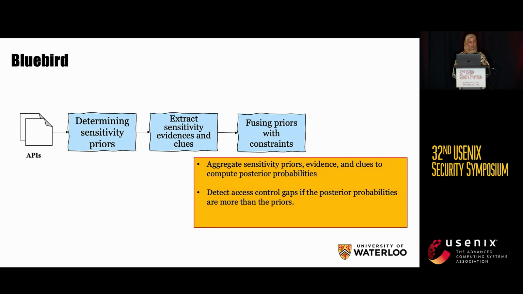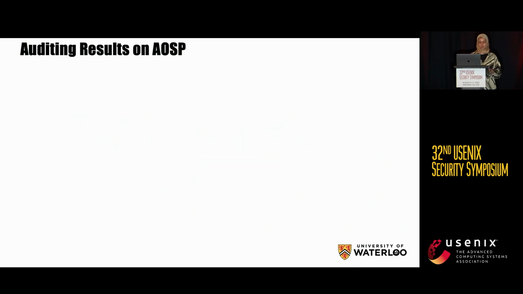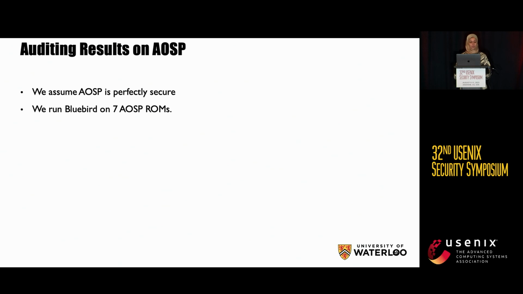All right, so finally, I'll talk about the evaluation results. We applied Bluebird on AOSP to evaluate its performance. We assume that AOSP is perfectly secure, and this assumption is in line with existing work. And we ran Bluebird on 7 AOSP ROMs. Bluebird reports no gaps for 88 to 92% of APIs.